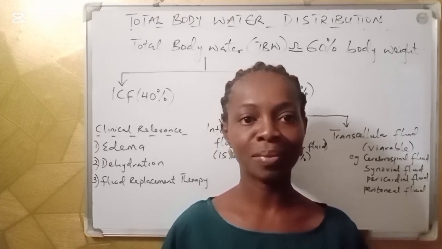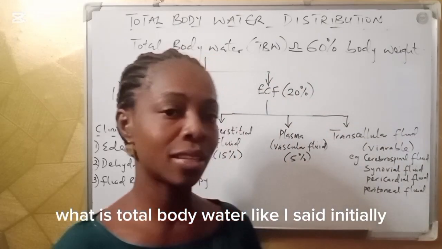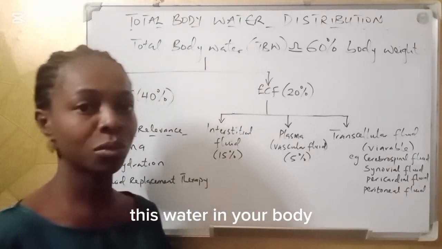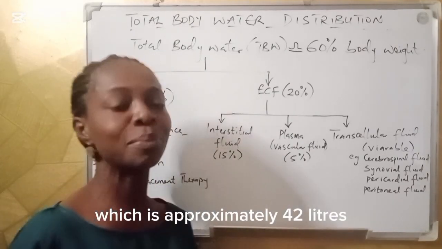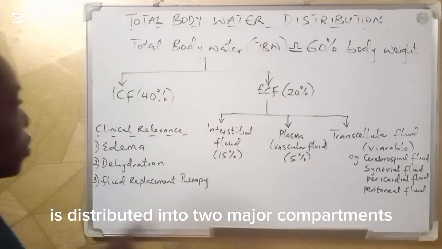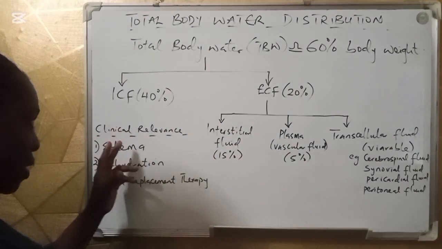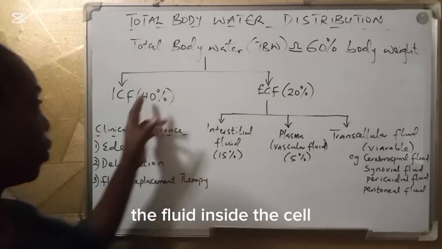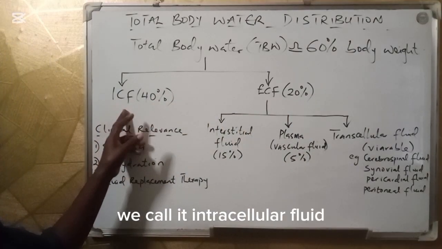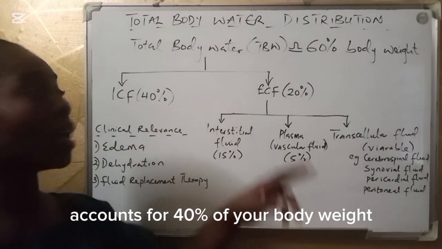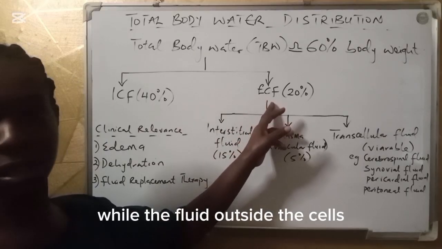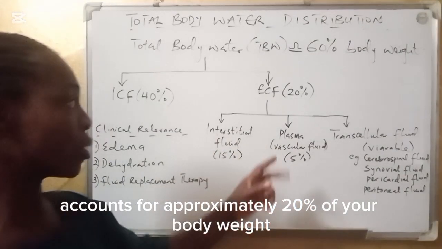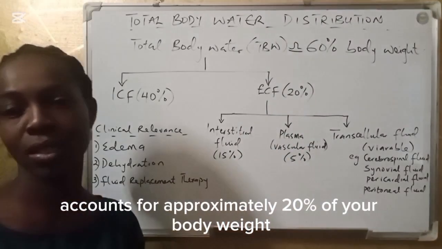What is total body water? Like I said initially, the total amount of water in your body. This water in your body, which is approximately 42 liters, is distributed into two major compartments, inside the cell and outside the cell. The fluid inside the cell, we call it intracellular fluid, accounts for 40% of your body weight, while the fluid outside the cell, which we call the extracellular fluid, accounts for approximately 20% of your body weight.